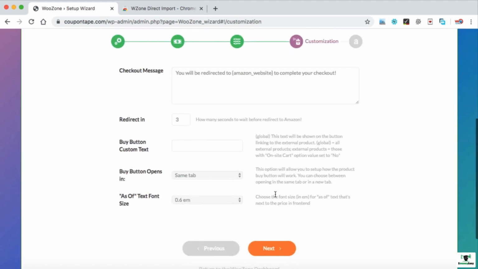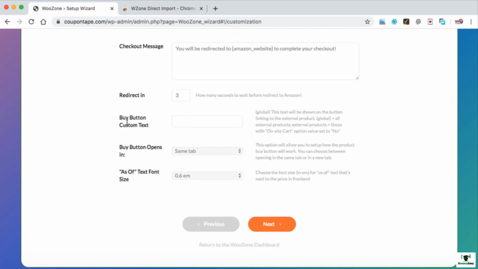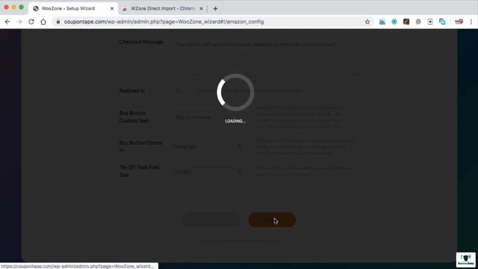next. Alright, here you can customize the message. I suggest you just leave all these options as they are. Here we can also customize the buy button custom text. So we can type here buy on Amazon. So the add to cart button will be replaced with this buy on Amazon text and then click on next.